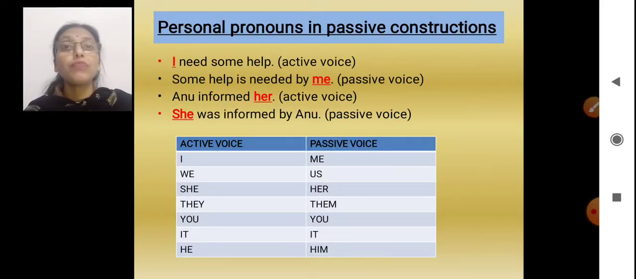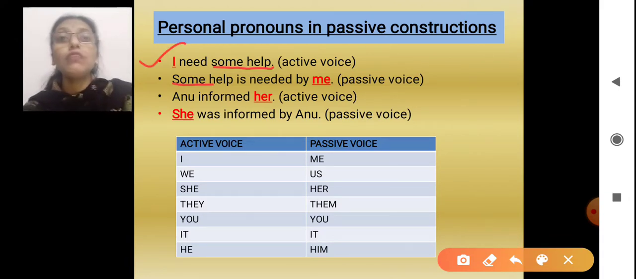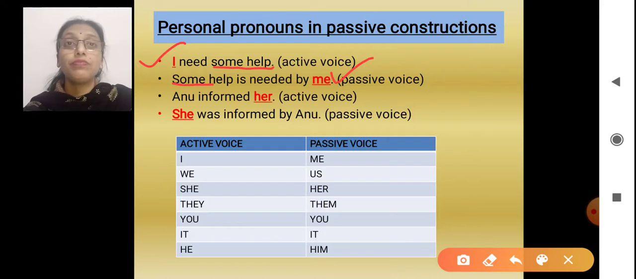Now let's see personal pronouns. As the name says, they talk about the first person, second person and third person. Now personal pronouns, if we are taking them in view of passive voice: I need some help. I will go at the back. Subject will become object and help will come in front. Some help will then become the subject. Some help is needed by me. Now listen very carefully. Some help will remain some help, no doubt. But I will change to me. Okay?